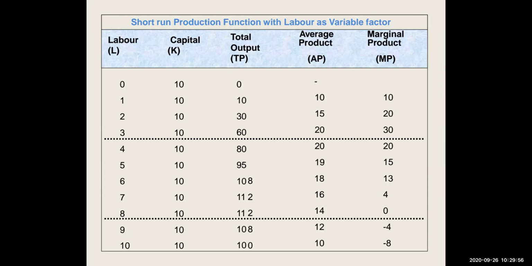So this way I can get my average product. And talking about marginal product, as I said, it is the change in your total product due to change in labor. So if my total product is 10, then what is the next change? 30. From 10 to 30, so 30 minus 10 gives me 20. 60 minus 30 gives me 30. 80 minus 60 gives me 20.